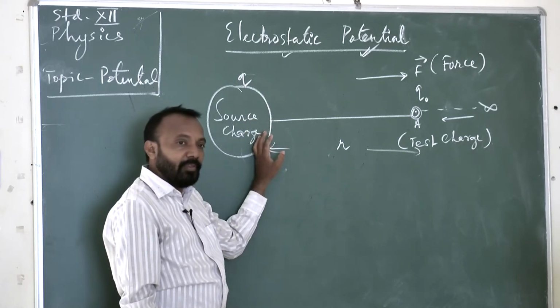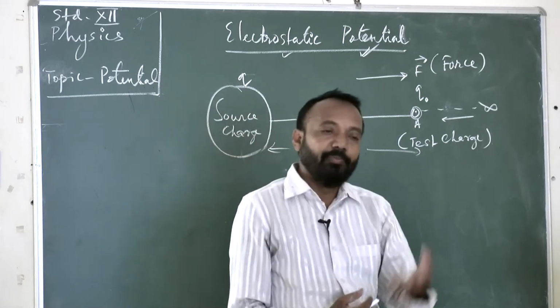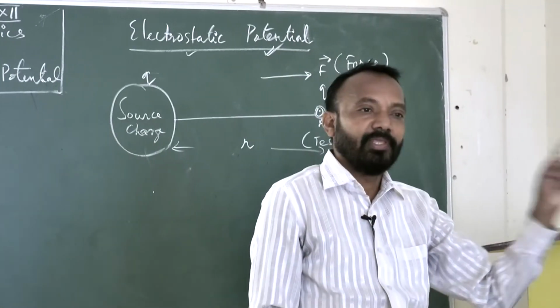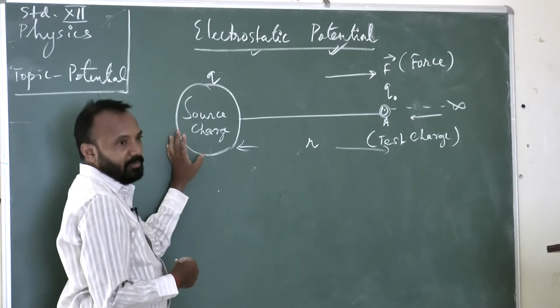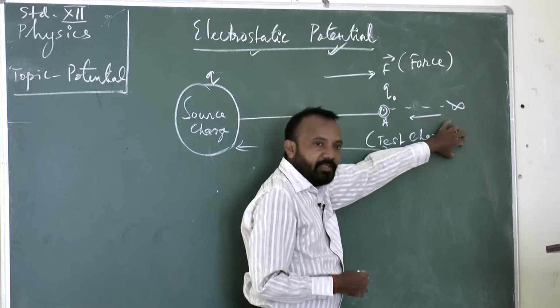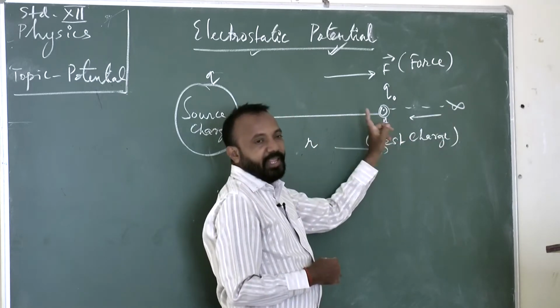The amount of work done required to bring a test charge against the electrostatic force is called potential. Once again, I am bringing a test charge from infinity, an unknown distance, to a known distance. Here A is the known distance.